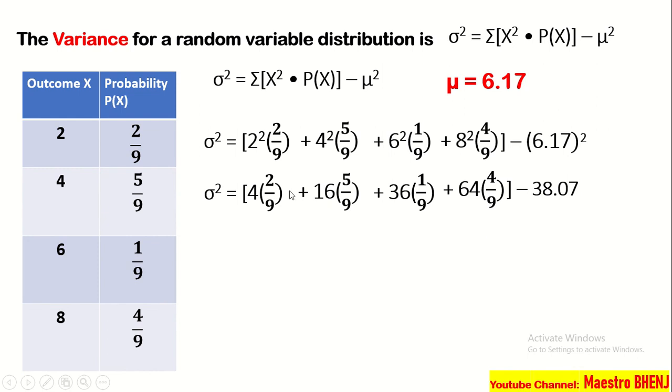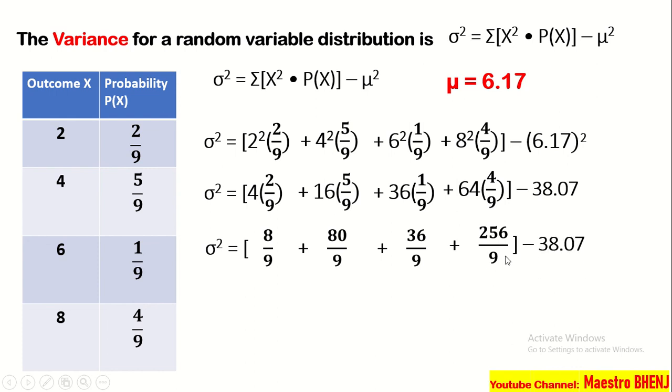Now, next step, we simply multiply yung whole number sa numerator. 4 times 2, 16 times 5, 36 times 1, 64 times 4. And we have 8 over 9. 4 times 2, that is 8. Plus 16 times 5, that is 80 over 9. Plus 36 times 1, that is 36 over 9. And 64 times 4, that is 256 over 9. Okay? Minus 38.07. So, as is lang po tayo rito. Wala na pong dapat galawin.